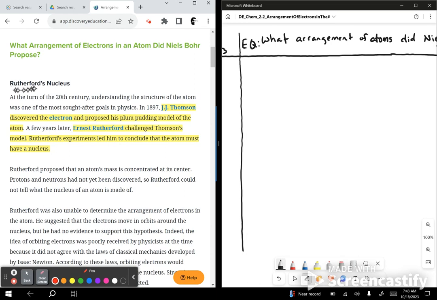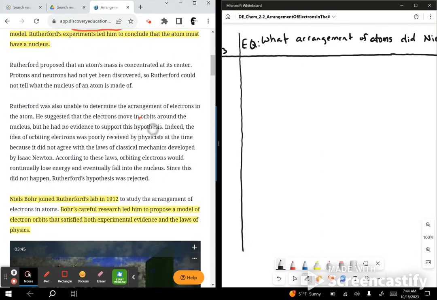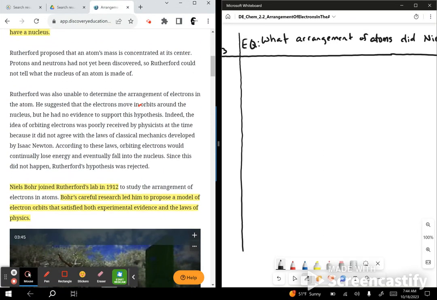So we've got Rutherford. We also have J.J. Thomson mentioned here. And then, of course, they're going to mention Niels Bohr a little bit further down here. Bohr joins Rutherford's lab in 1912. Okay, so we got a couple different players here.